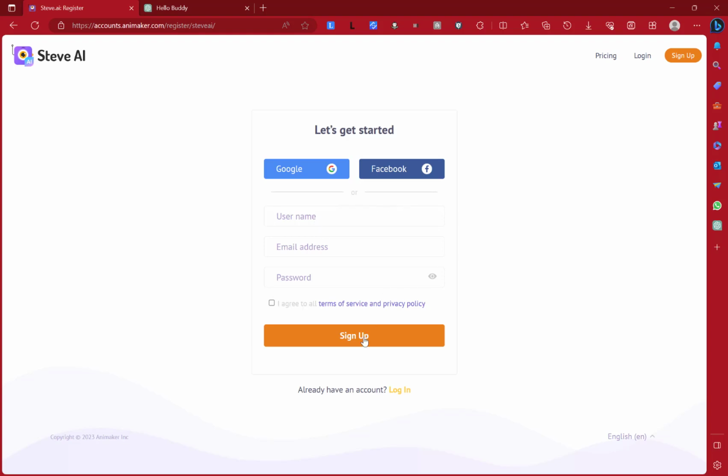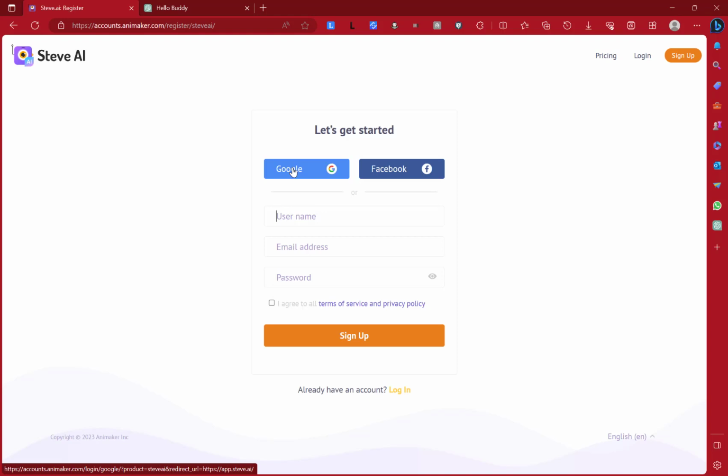You can either just sign up, fill in your username, email address, password, and then sign up. That's all. Or you can use Facebook or Google. In this case, this is my room where you have to provide my key, which is username, email, and password, and you have to agree to all the terms and services. Or you can pass through my brother, who is like Google, because when you come to Google, you just authenticate with my brother's keys and you have access to my room.